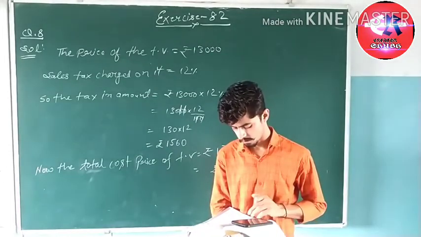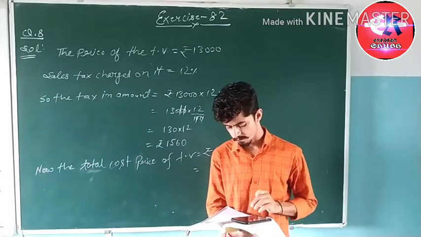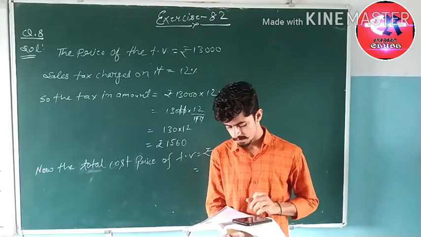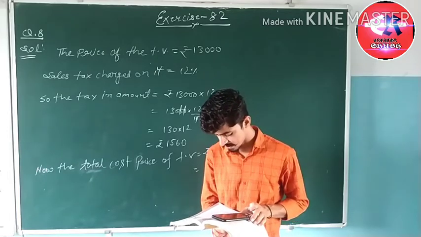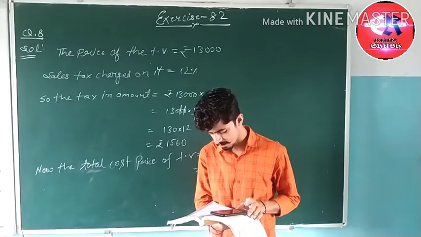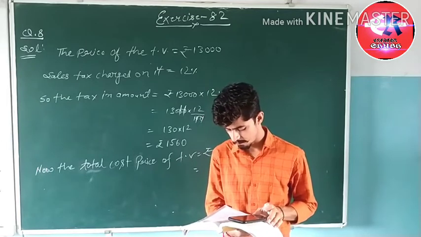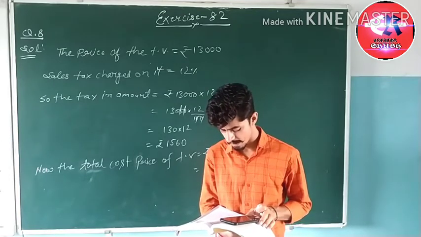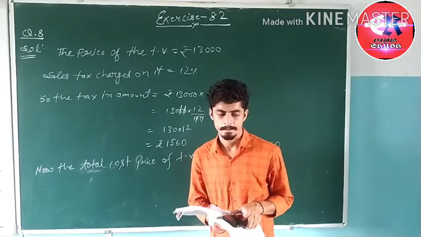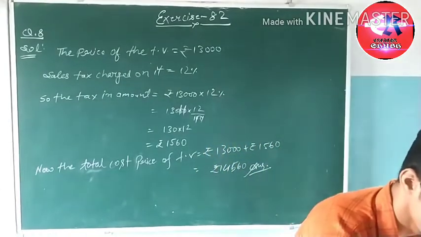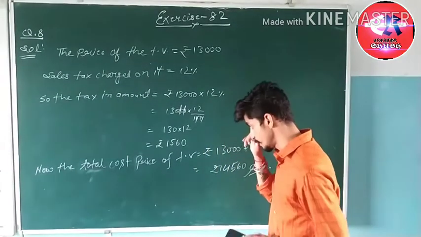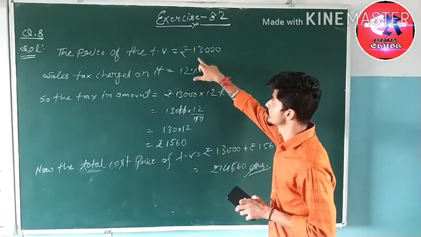So today we are going to start the next questions, 8 to 11 of exercise 8.2. Question number 8: the price of a TV is rupees 13,000. The sales tax charged on it has the rate of 12%. Find the amount that Vinod will have to pay if he buys it. In this question the cost price of a TV is given, which is rupees 13,000.